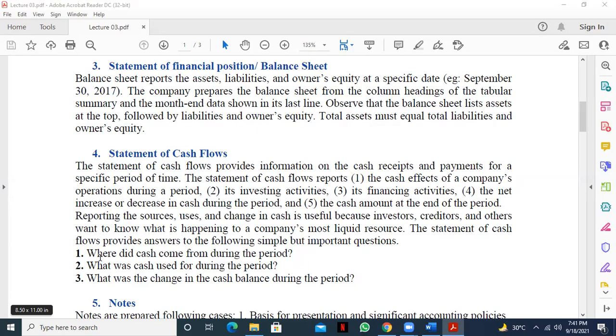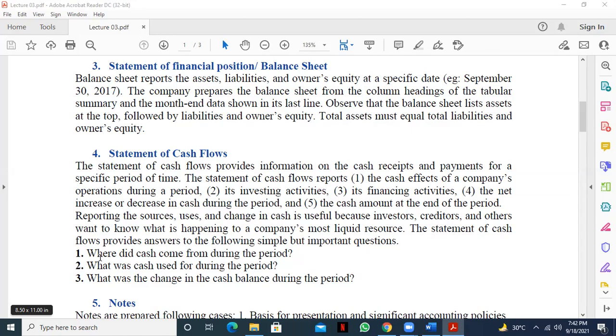So in case of operation, first of all, you need to know what operation is. Operation means the purchase or selling of goods, or whatever we are doing to keep our company active. We are purchasing product, then we are selling that product.